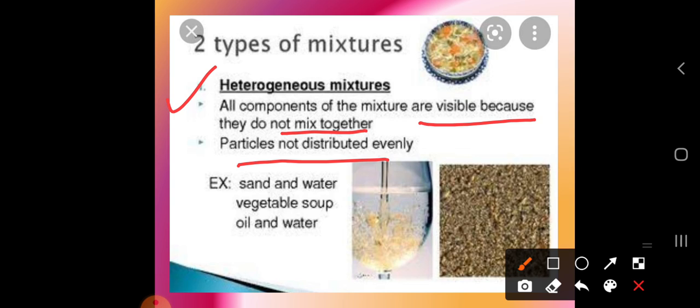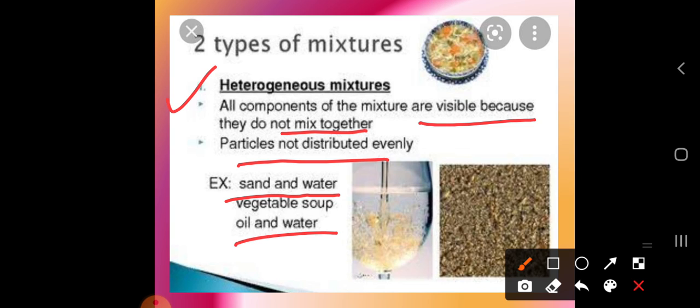So usually you can see the mixture of heterogeneous things. You can take a simple example of sand and water. If you intermix sand and water, you can easily tell which is the sand and which is the water. The next example is oil and water.